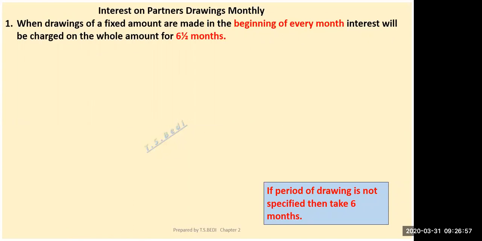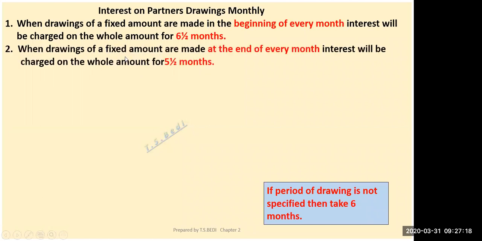Regularly means for each and every month drawings are made. In the beginning of every month means the first day of every month: 1st January, 1st April, 1st May, 1st June, 1st July, and so on, till 1st March. Then you will apply this formula. And when drawings of a fixed amount are made at the end of every month, then interest is charged on the whole amount for 5.5 months.